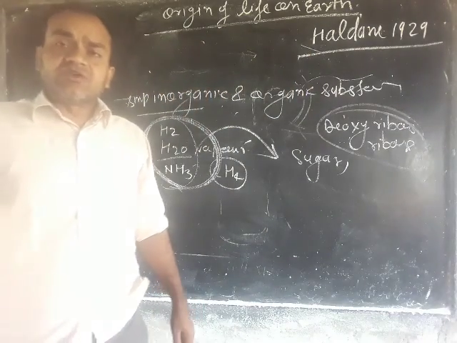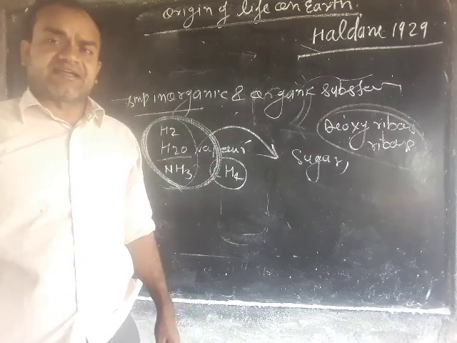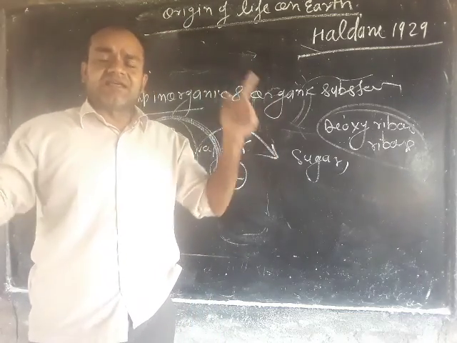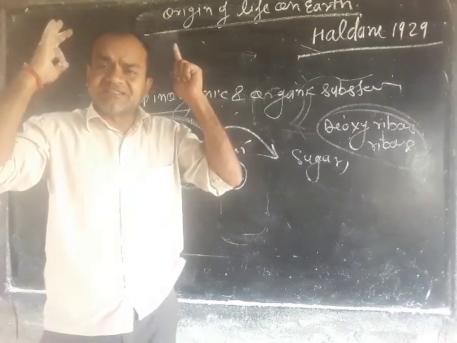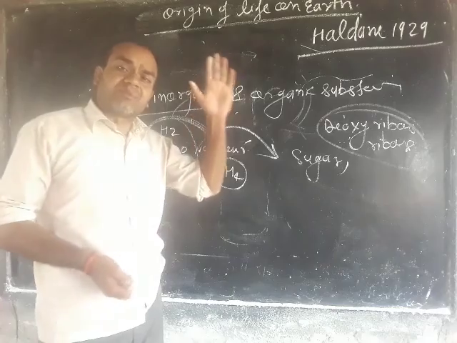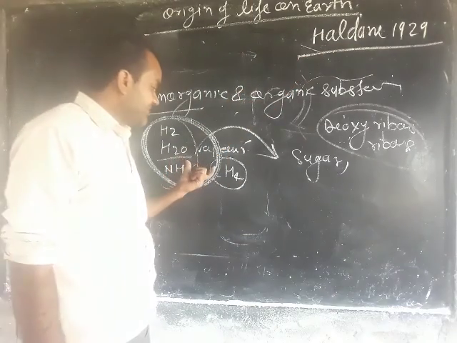During the earlier atmosphere, it was believed that lightning occurred in the sky, between the clouds, where these inorganic substances were present. What will happen?